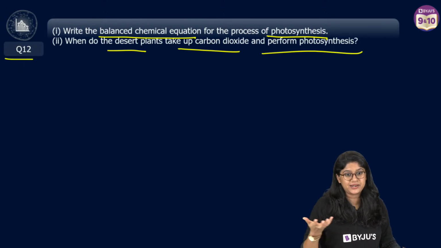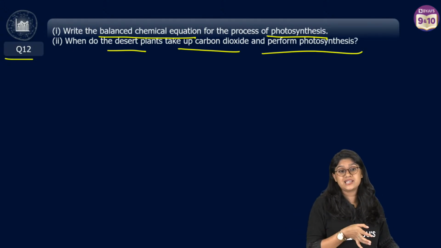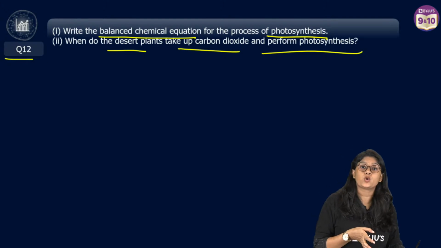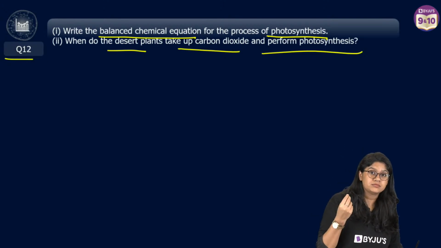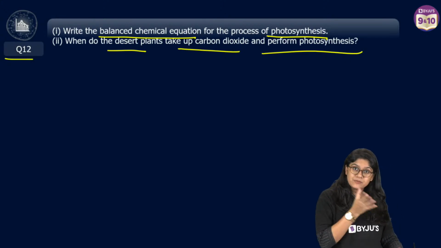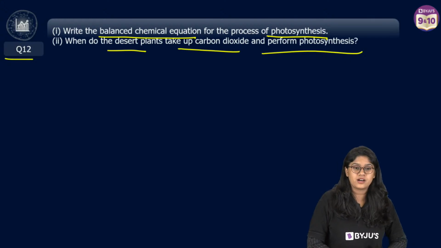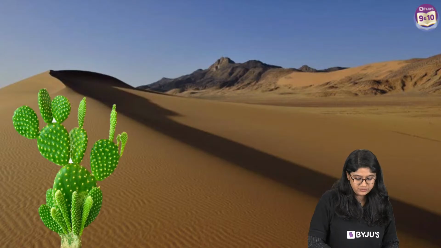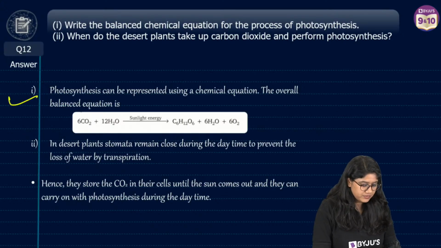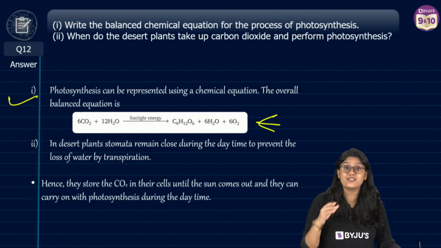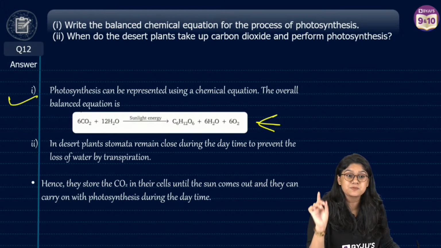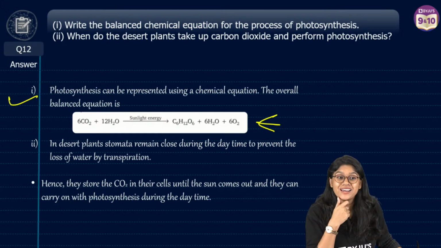Of course, they take up the carbon dioxide only during the night time, because during the daytime they close their stomata, so that they can reduce the loss of water. Very good. So here, everyone, this is the equation. Whenever they ask us for the equation, please mention the balanced equation.